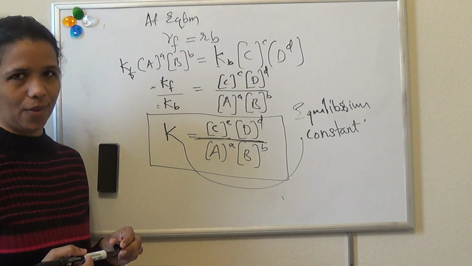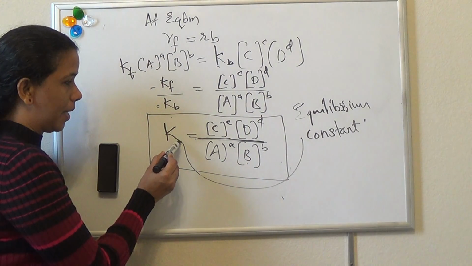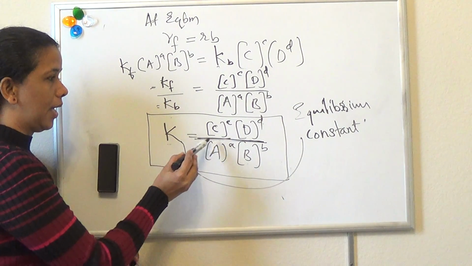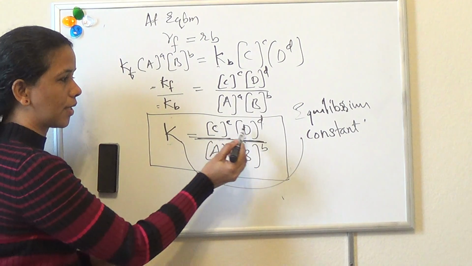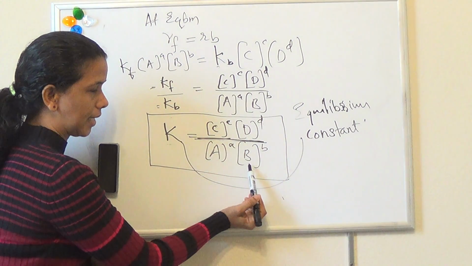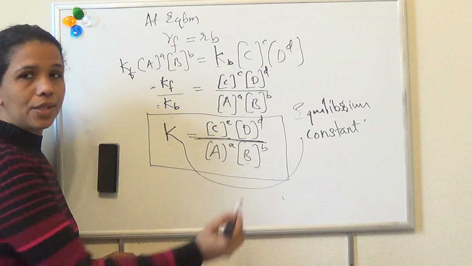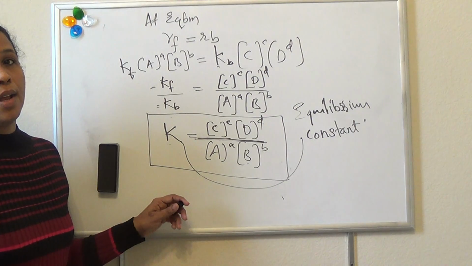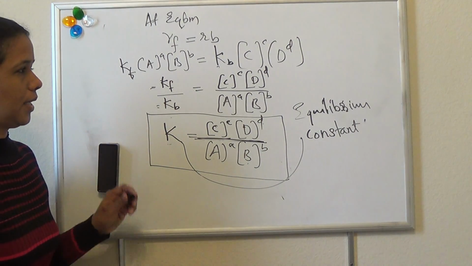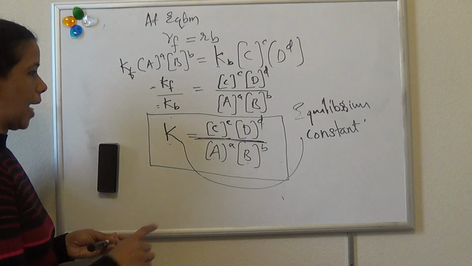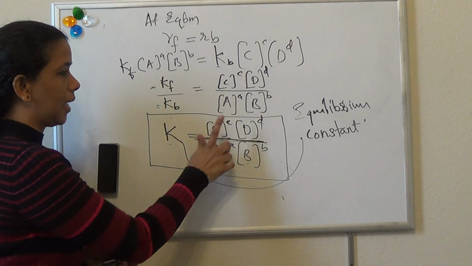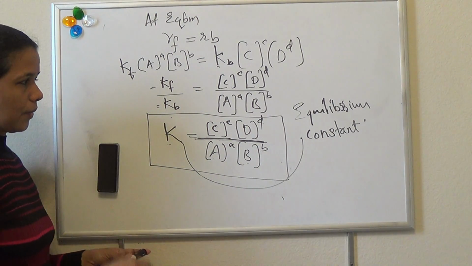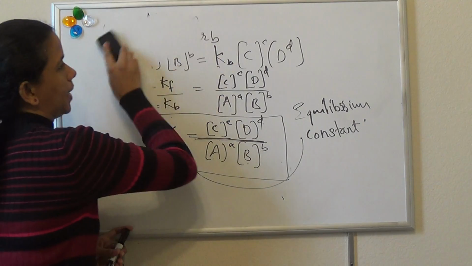Once again, law of chemical equilibrium is stated as: equilibrium constant is equal to the ratio of concentration of products to concentration of reactants, with each term raised to a power equal to the stoichiometric coefficient in a balanced chemical reaction. So this is the law of chemical equilibrium, and this is the equation for calculating the equilibrium constant for a chemical reaction. Clear?